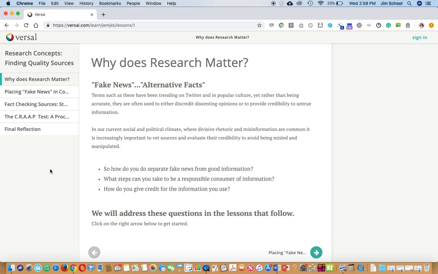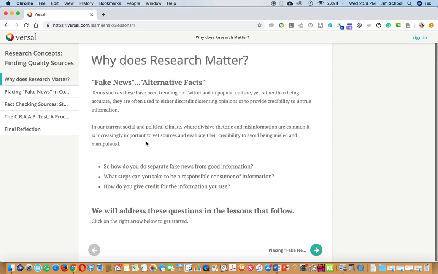As you're going through, make sure that you're filling out the information in your note guide along with the information that you're seeing here as you go through. These three questions are the three questions you should be able to answer when we get to the end of the lesson. So wait till you get finished with this entire Versal and then go back and answer these three questions. How do you separate fake news from good information? What steps can you take to be a responsible consumer of information? And how do you give credit for the information you use? We'll talk a little bit more about that third bullet later.